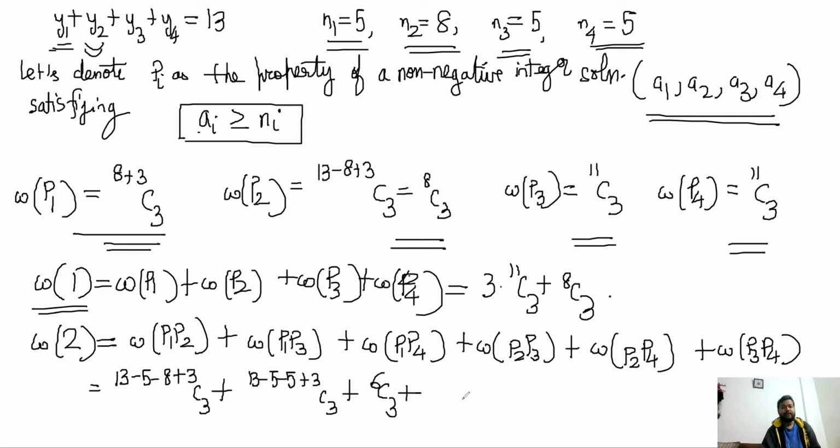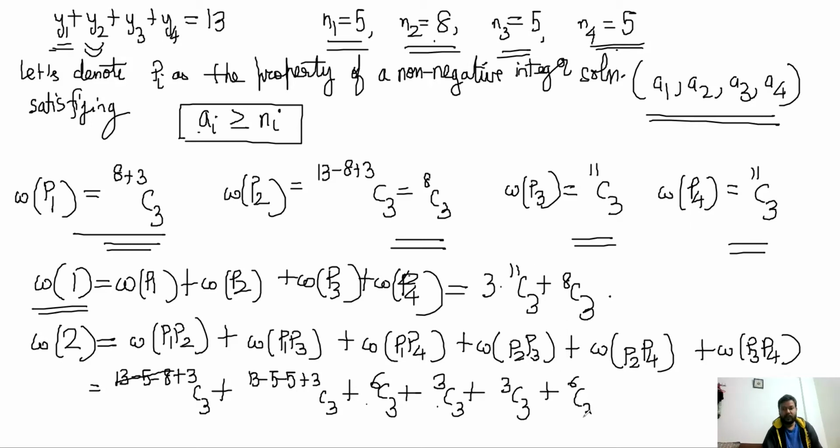And P2, P3 will again be 13 minus 5 minus 8 plus 3C3. So 3C3, this is actually 13 and 13 get cancelled. 3C3 plus 6C3 plus 6C3 plus 3C3. Then P2, P4 is also 2 and 4, so also 3C3. And P3, P4 is again 6C3.